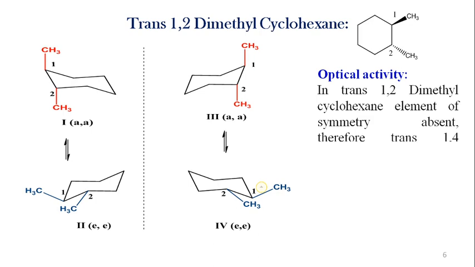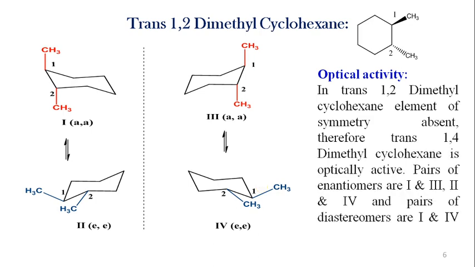Then optical activity in the trans 1,2 dimethyl cyclohexane: element of symmetry is absent, and therefore trans 1,2 dimethyl cyclohexane is optically active. And these are the pairs of enantiomers, meaning first and third is a pair of enantiomers. Similarly, second and fourth, these are a pair of enantiomers.